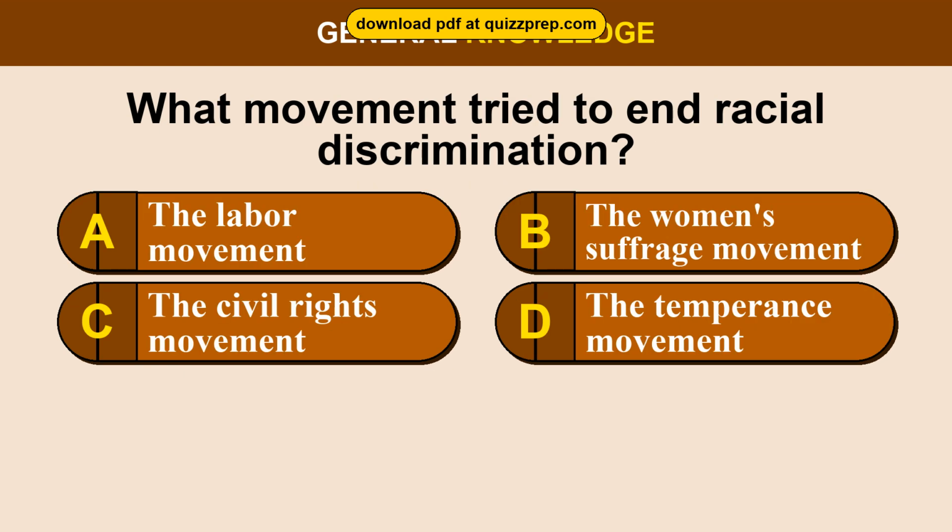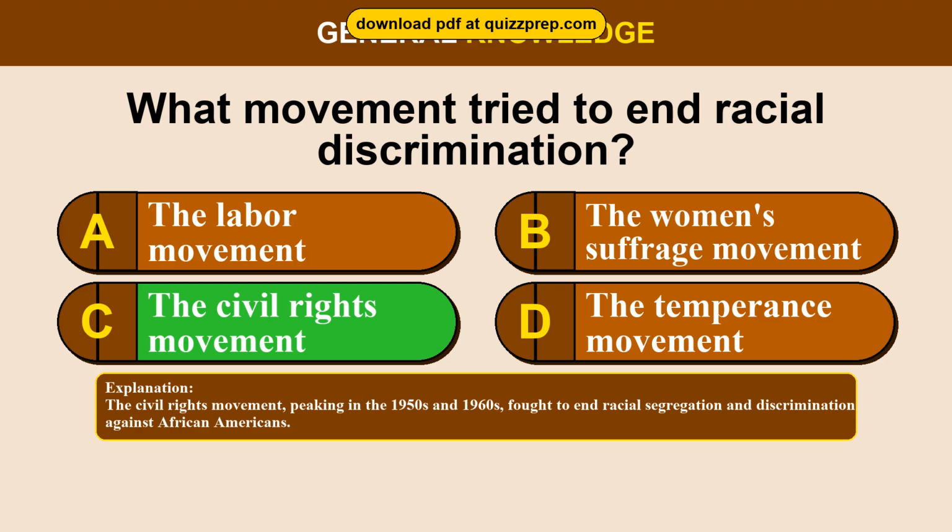Question 100. What movement tried to end racial discrimination? Option A, the labor movement. Option B, the women's suffrage movement. Option C, the civil rights movement. Option D, the temperance movement. The correct answer is option C, the civil rights movement. The civil rights movement, peaking in the 1950s and 1960s, fought to end racial segregation and discrimination against African Americans.